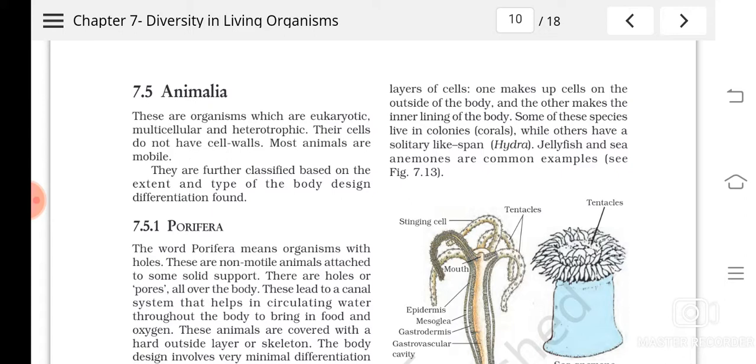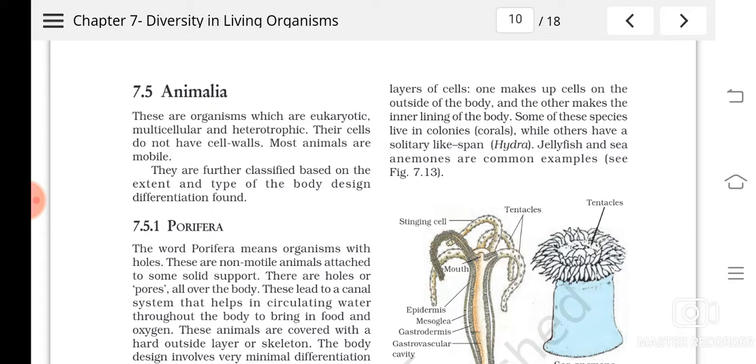They can move from one place to another, isn't it? And they are divided into a number of groups, or phyla, depending upon various criteria. Understood?